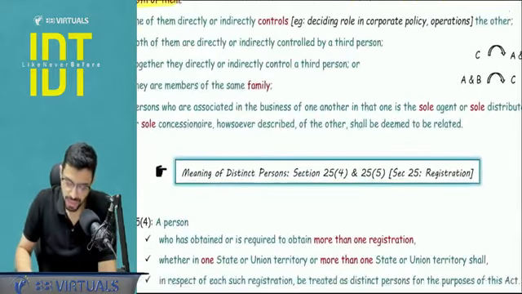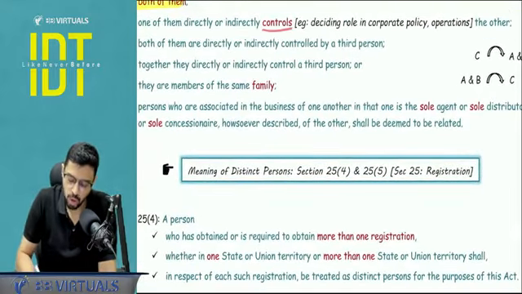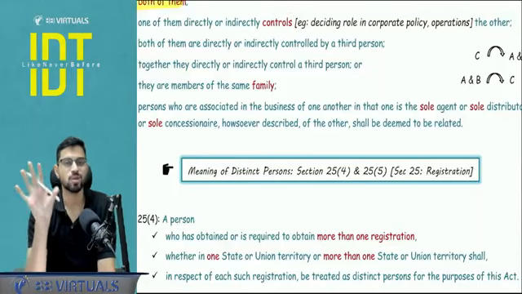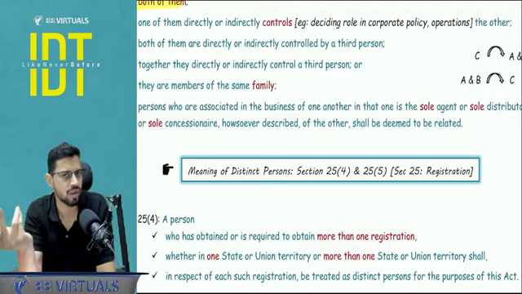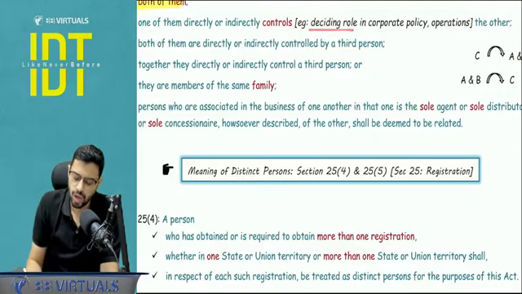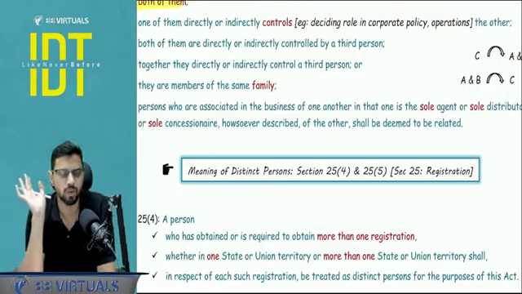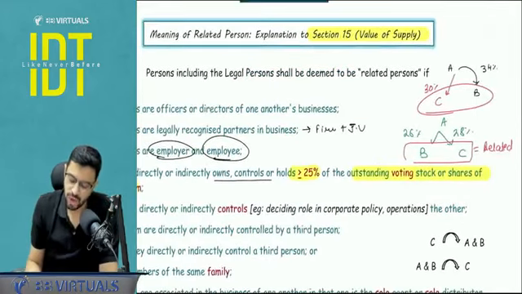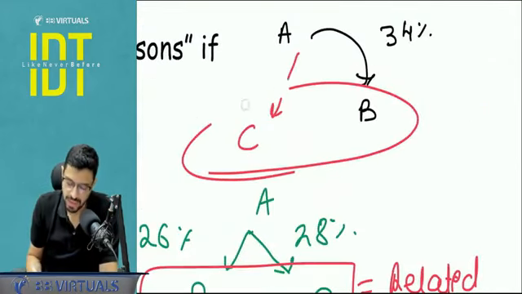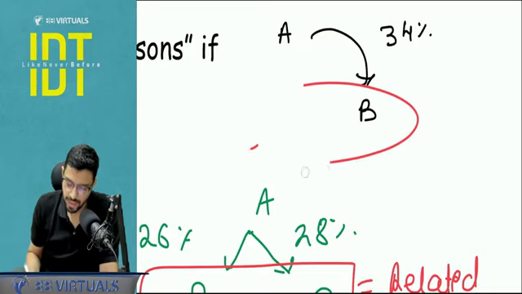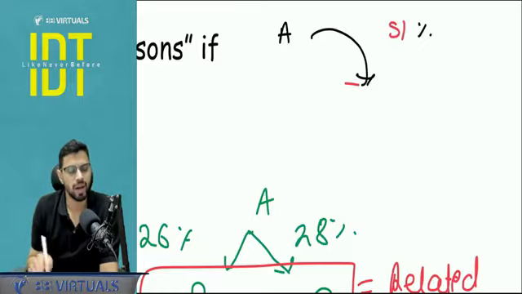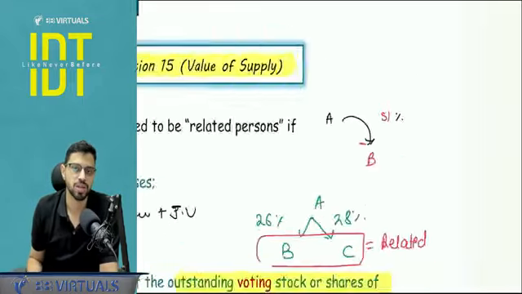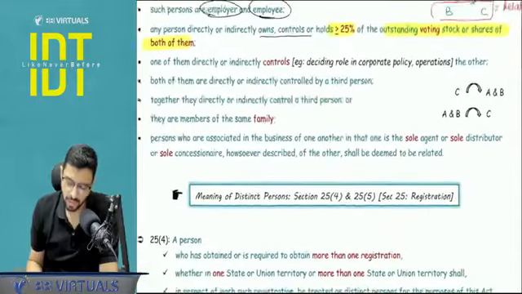Next, one of them directly or indirectly controls the other. Now, what do you mean by control? The word control is not defined under GST law. We will apply our logic and reasonable assumption that control can come from 51% holding, or maybe there is some deciding role in the corporate policy or operations. This will be given in the question. So if this would have been in isolation without involving C, and instead of 34 this would have been, let's say, 51, then it could have been control, and then A and B would be related to each other. So that is the basic understanding of the word control.